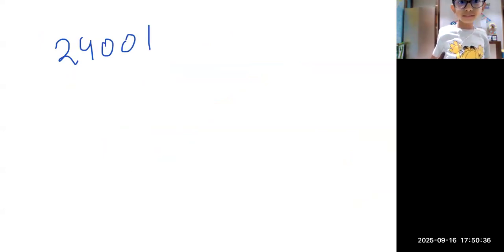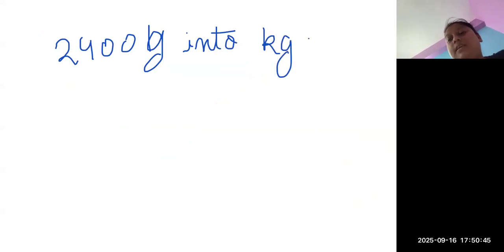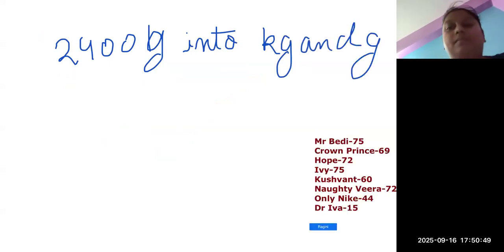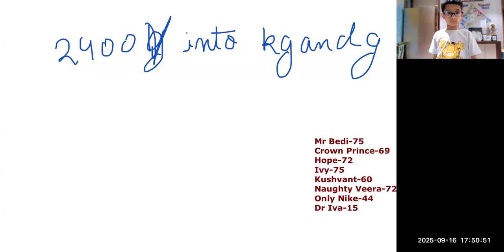The next question for you all is 2400 grams into kg and gram. Ma'am, easy peasy lemon squeezy.